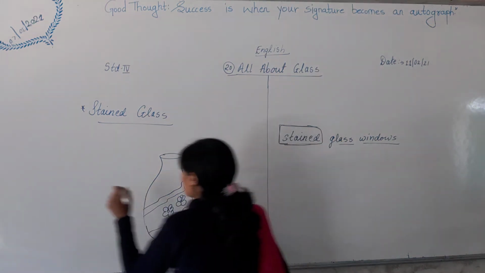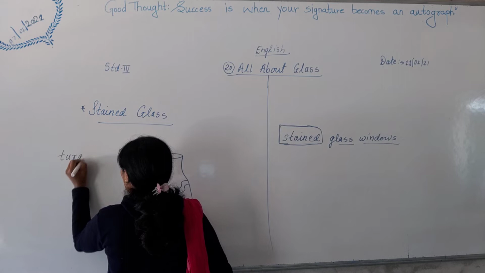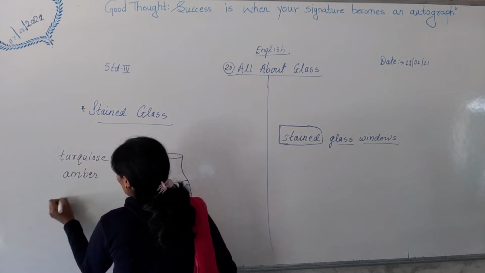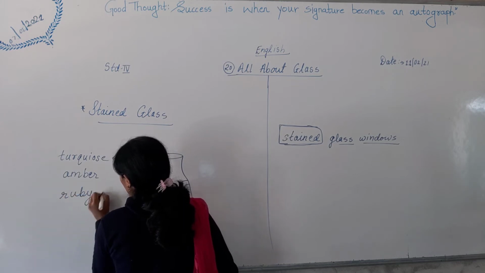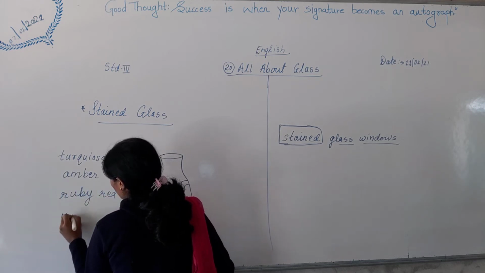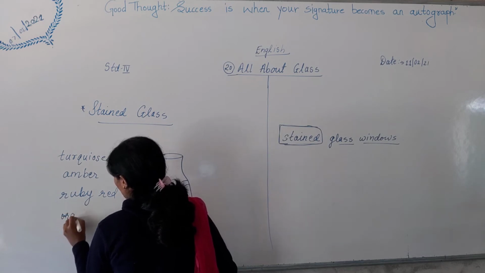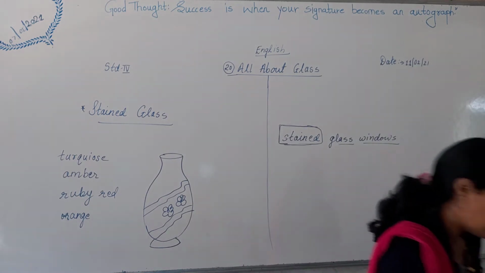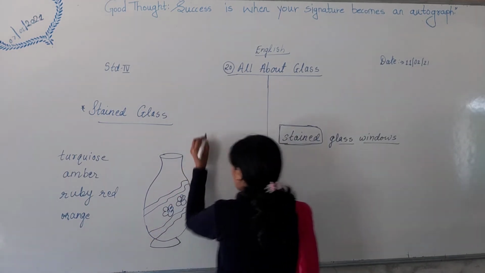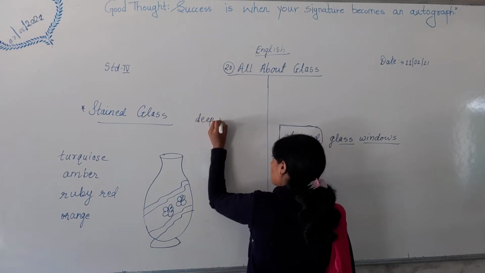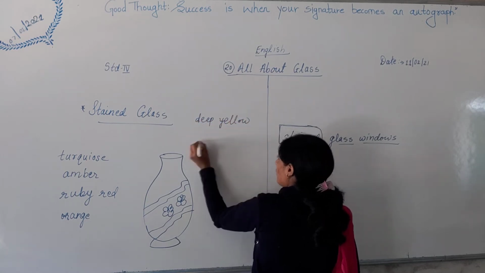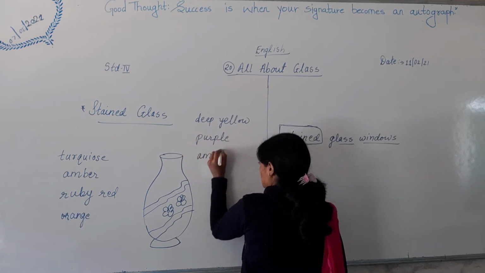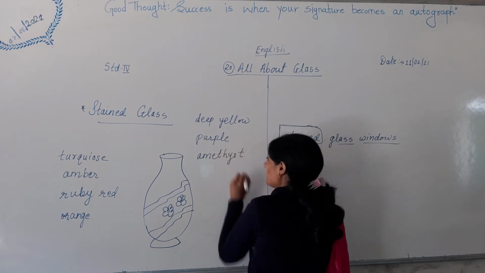Okay? Turquoise, amber, ruby red, orange. Come on, tell. Already we have studied last week. Deep yellow, purple, amethyst. Amethyst is a color, which color?